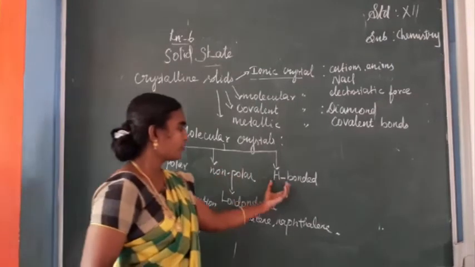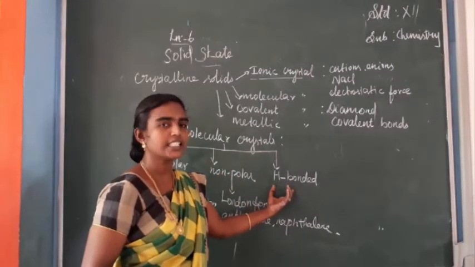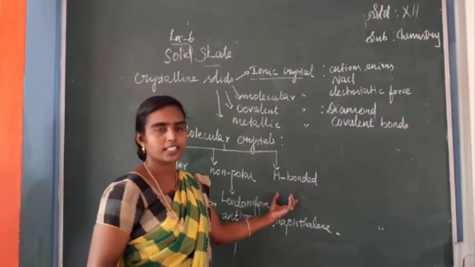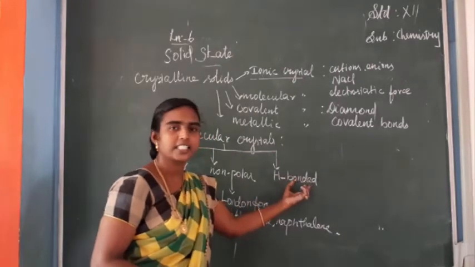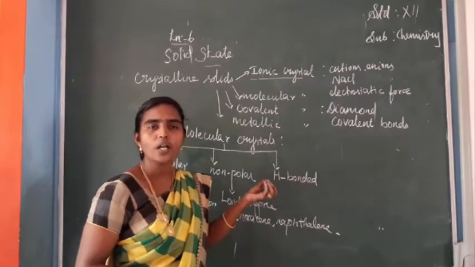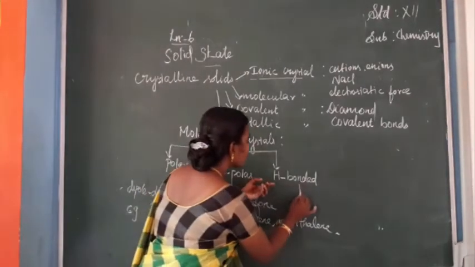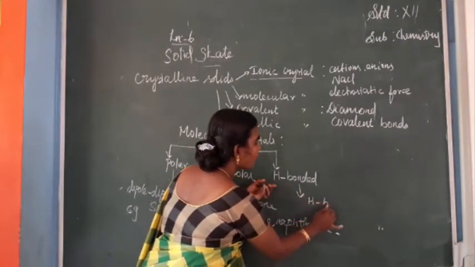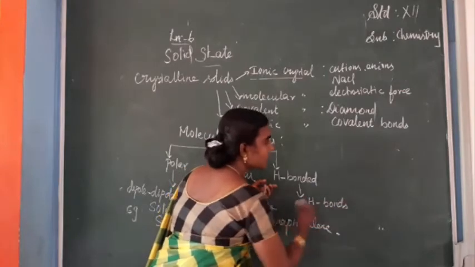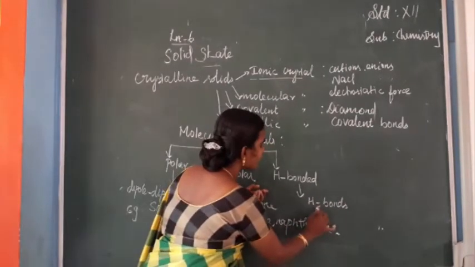Next, one more classification is there, that is hydrogen bonded molecular crystal. From the word itself we can understand that here the constituents are linked together by hydrogen bonding, isn't it? So linked together by hydrogen bonds. An example of a hydrogen bonded molecular crystal is water.